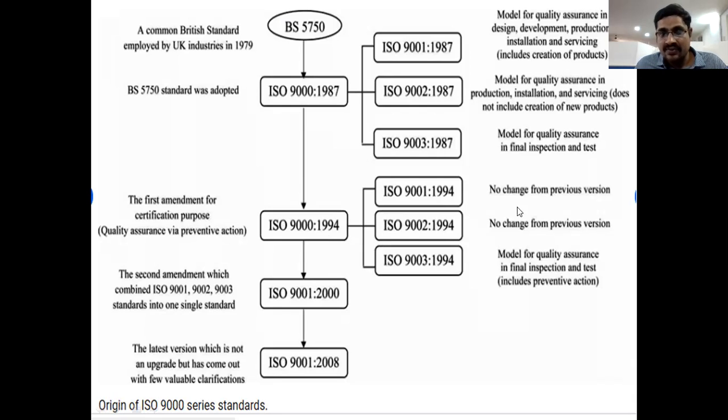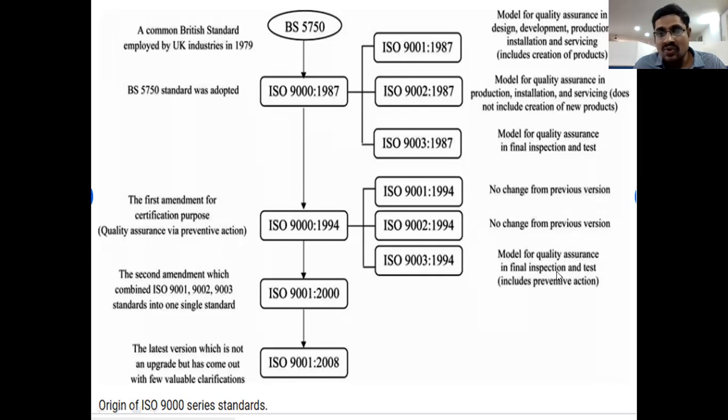So in 1994, there is no change in the previous versions here, and no change in the previous version here also. Simply, in 9001 there are no changes, and in 9002 also there are no changes. So here, the 9003 series is the model for quality assurance in final inspection and test. This series is used for inspection and testing, and they follow the tips in it.